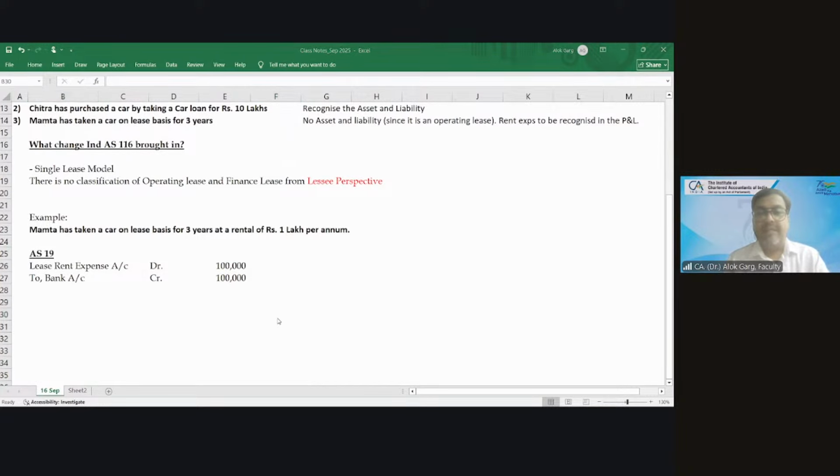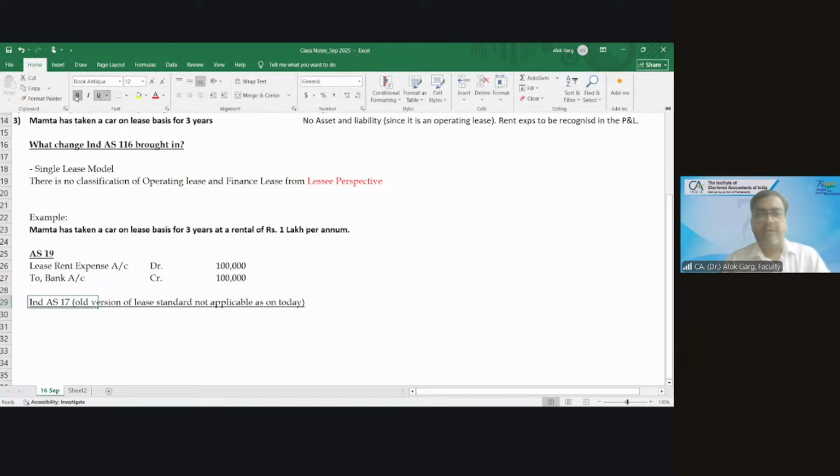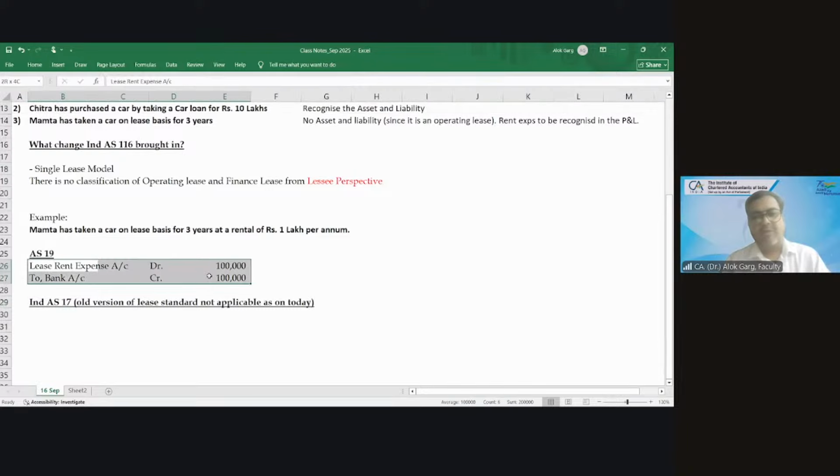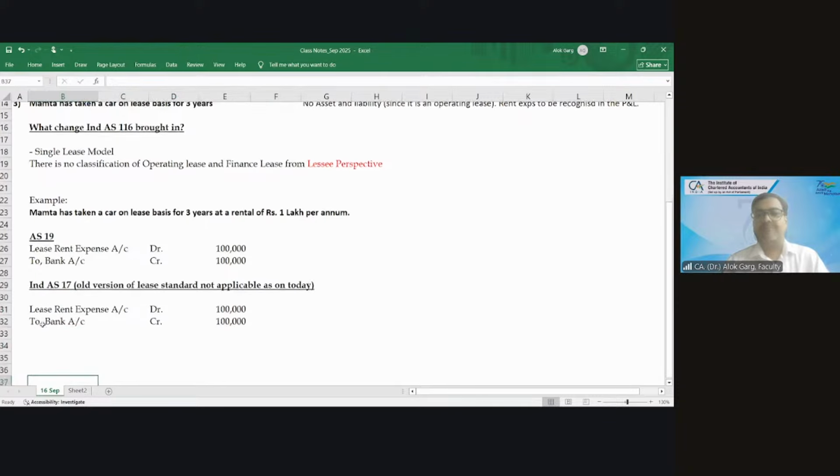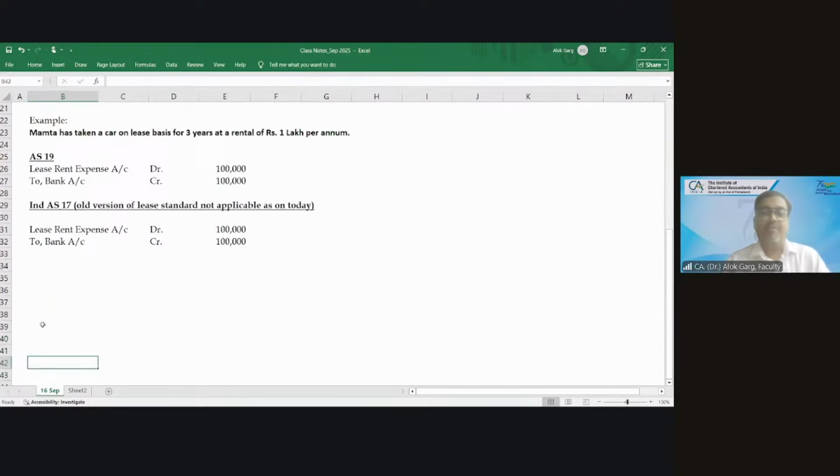Yes. Now coming to Ind AS 17. Ind AS 17 is the old version of the lease standard, not applicable as of today. So what accounting does this standard give you? This standard also gives you the same accounting, right? Same accounting.